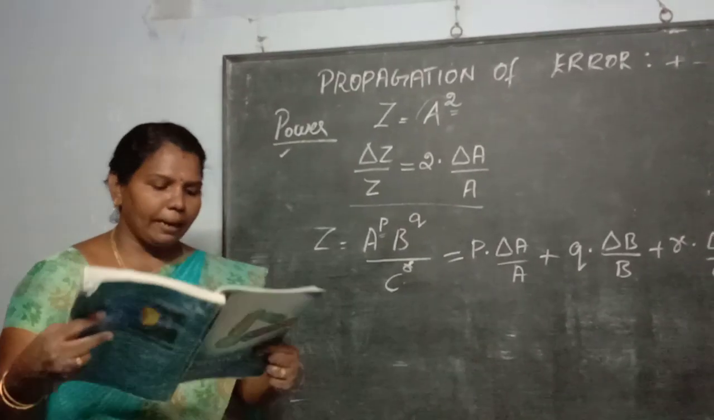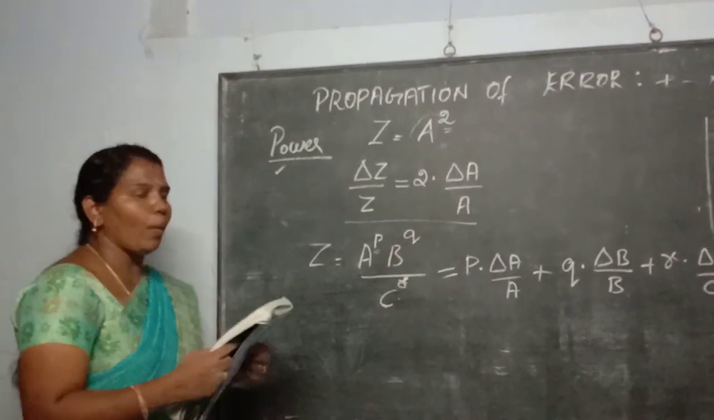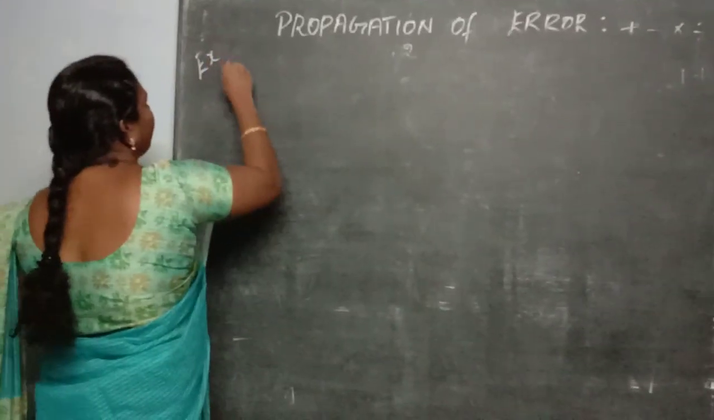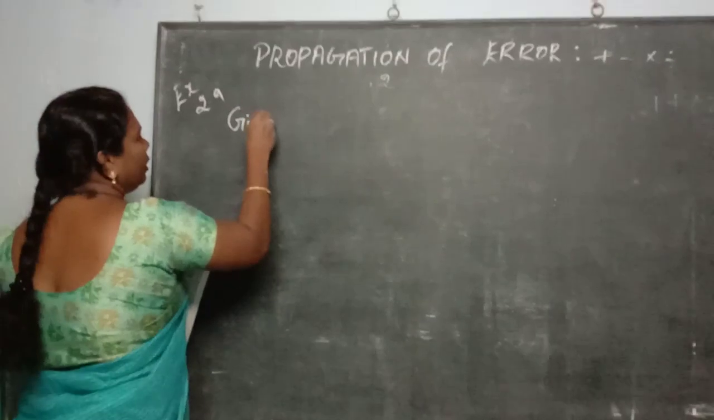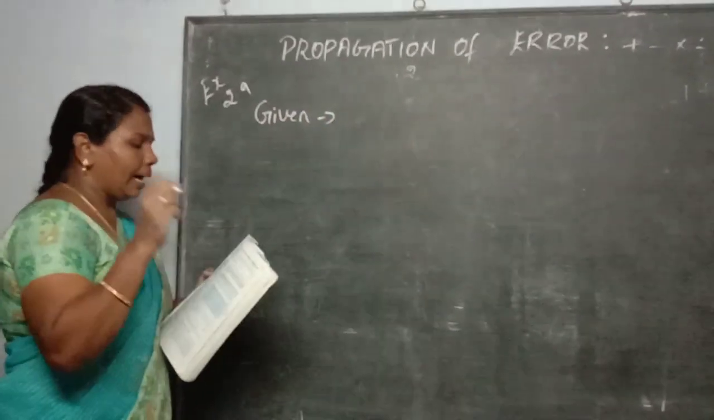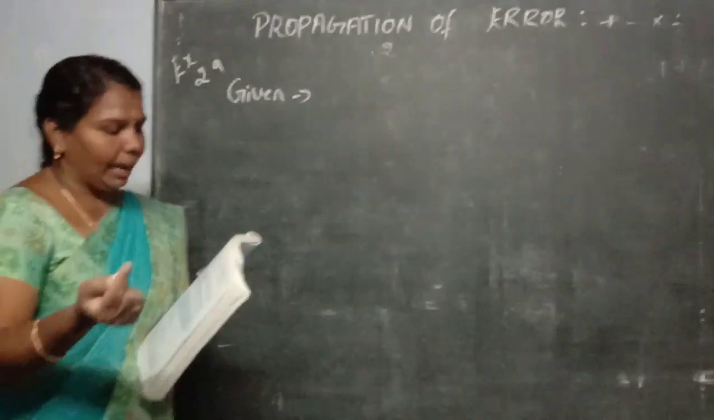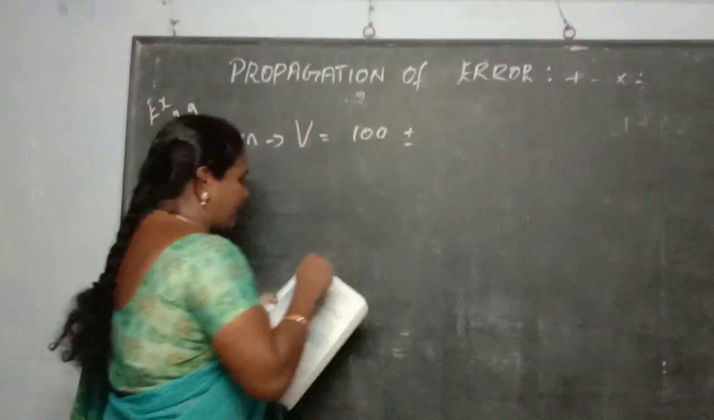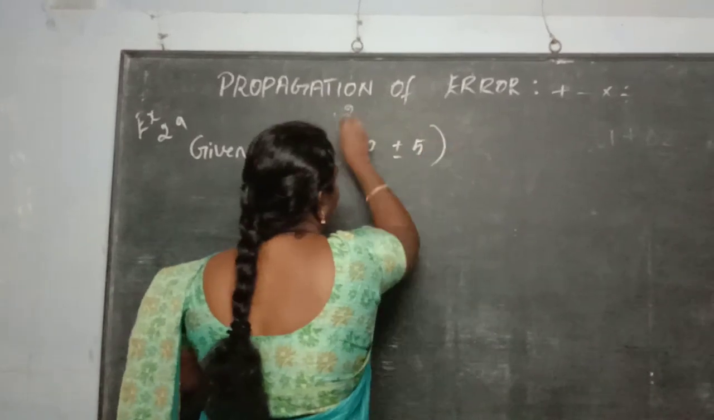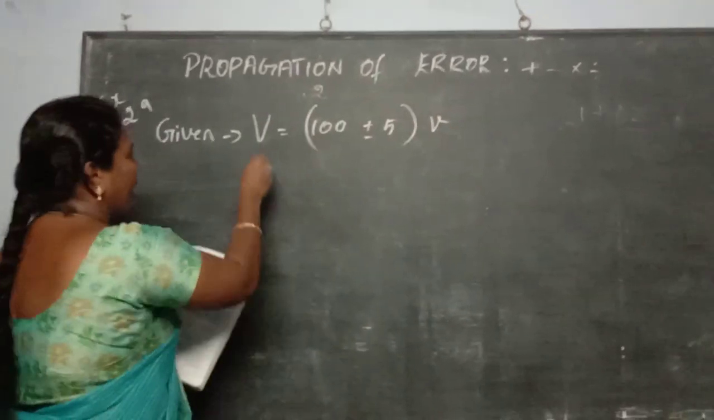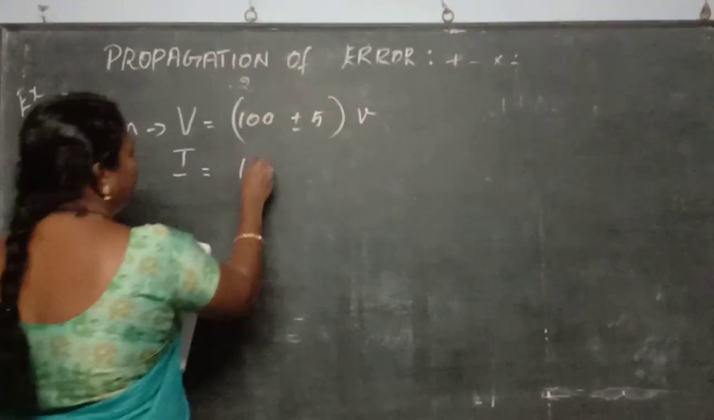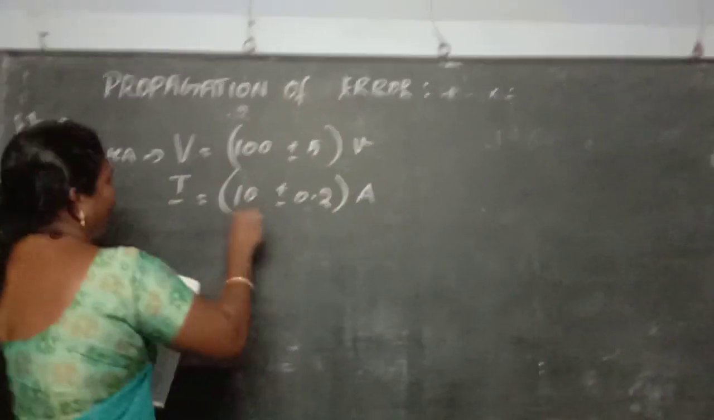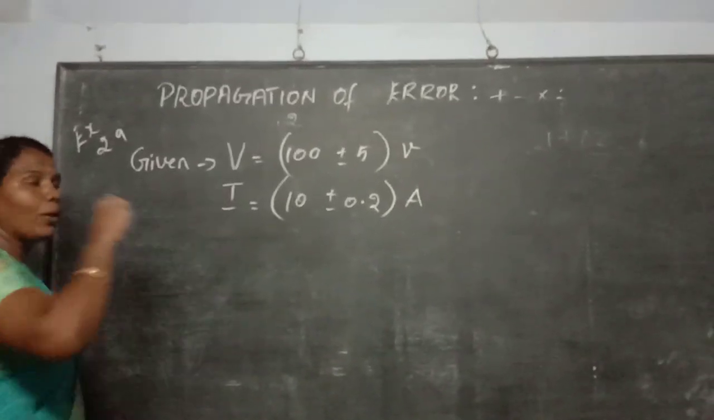I already explained 2.8. Now the example is 2.9. What are the given values here? The resistance R is equal to V by I, where V is equal to plus or minus 5 volt, and they are giving I as 10 plus or minus 0.2 ampere. V is the potential difference.